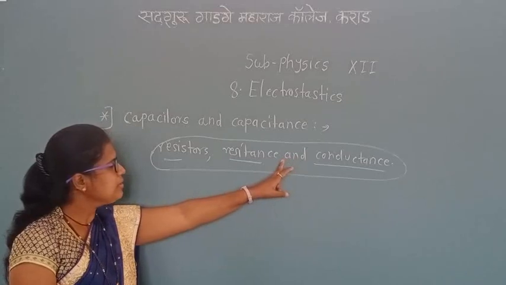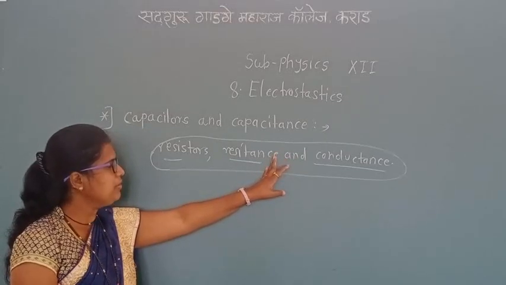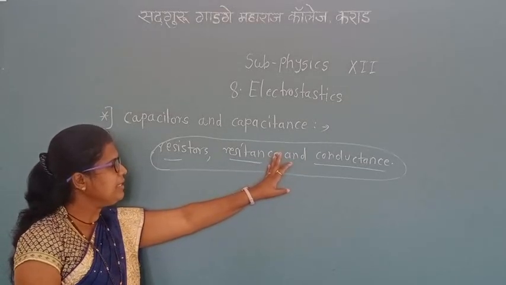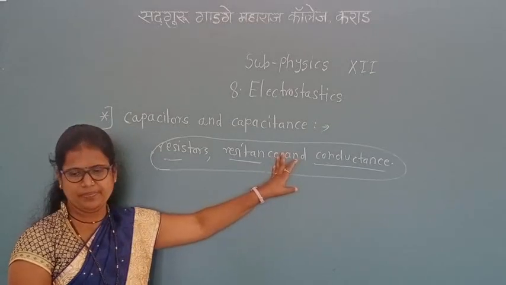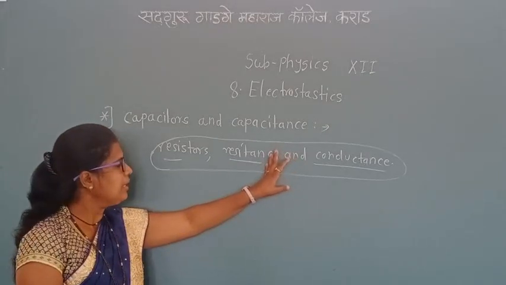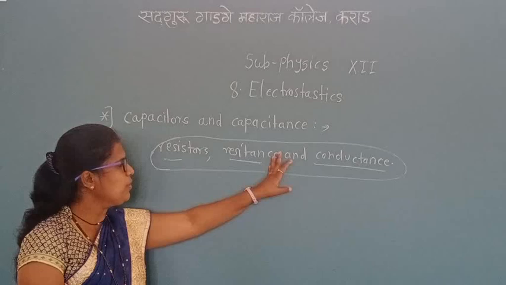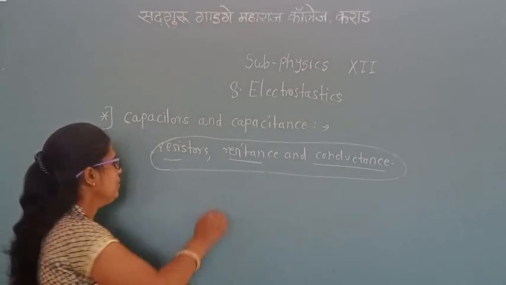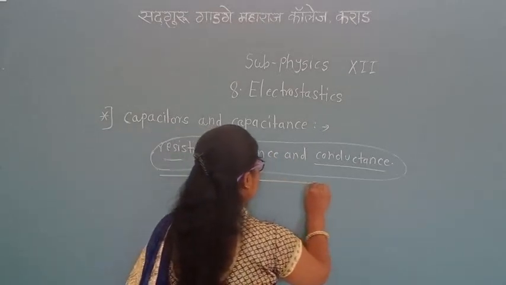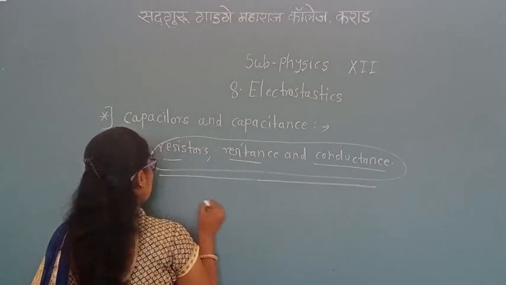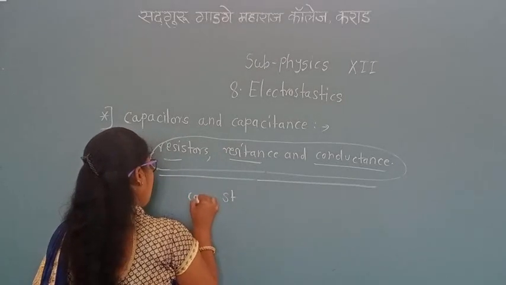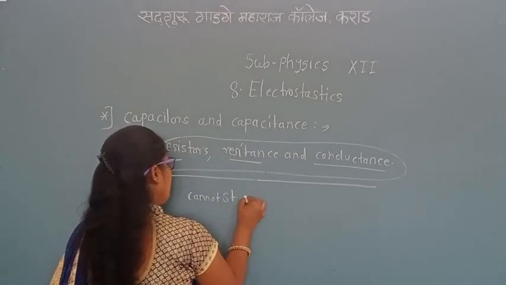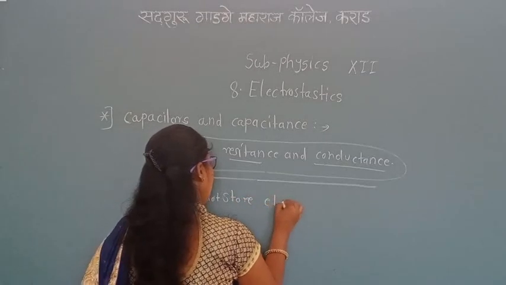Now, in these electric components heat is not dissipated, but they cannot store electric energy.